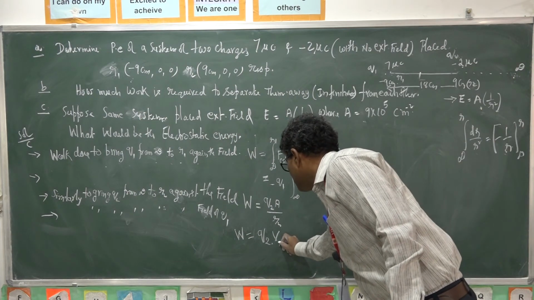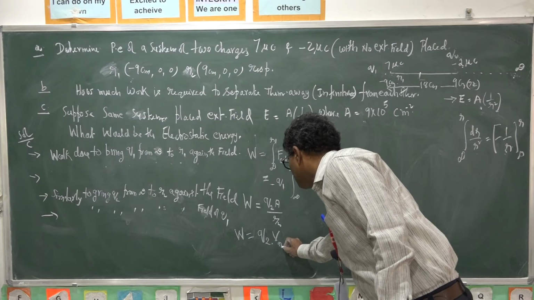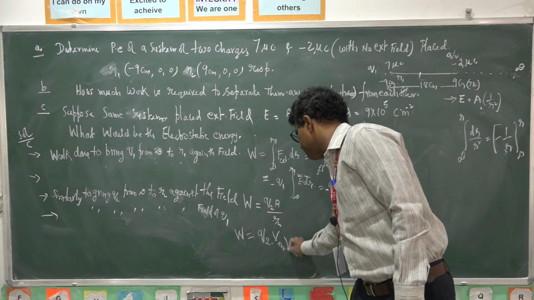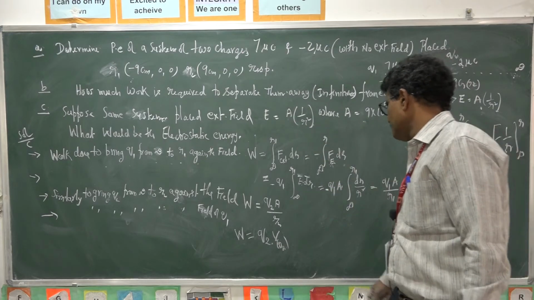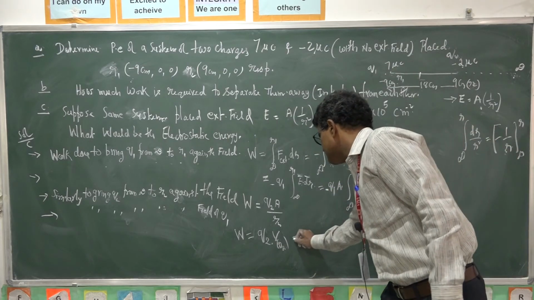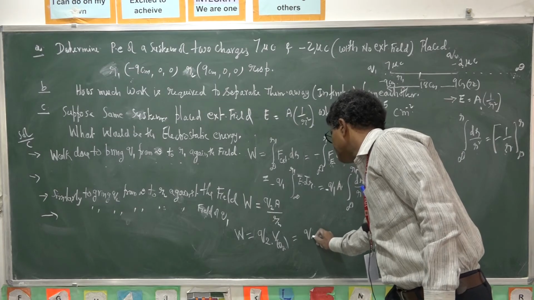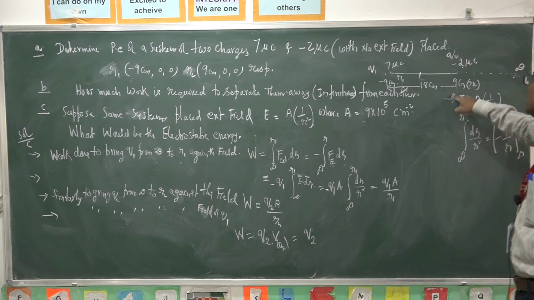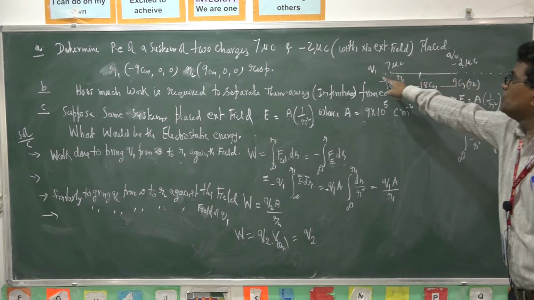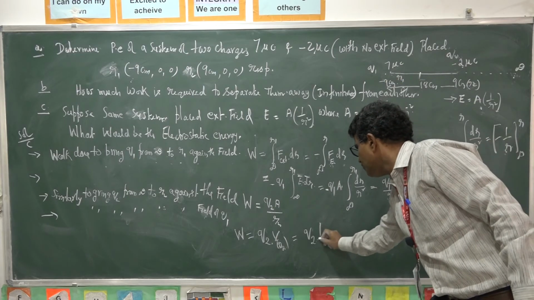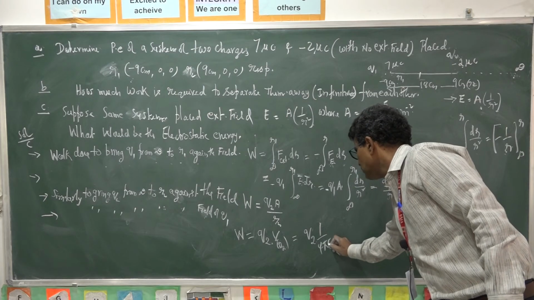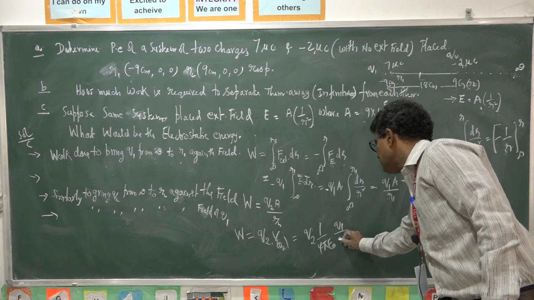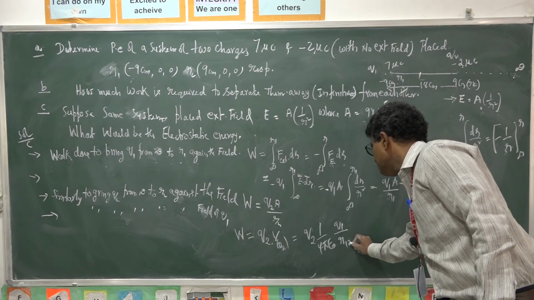That is Q2 into the potential at R2 due to Q1, which is 1 by 4 pi epsilon naught times Q1 by R12, the separation between them.